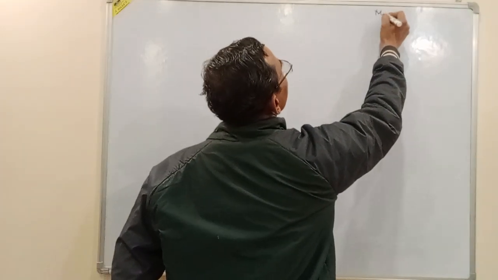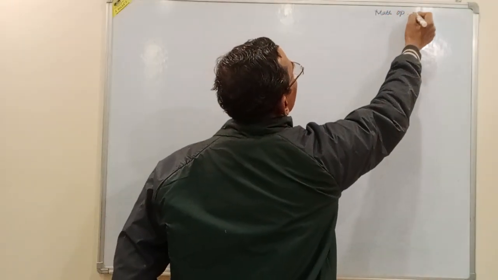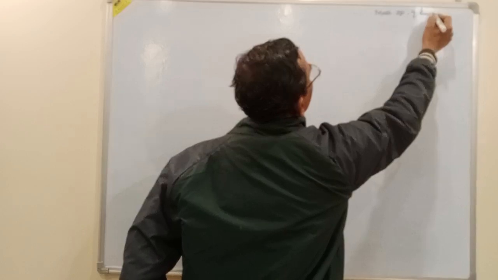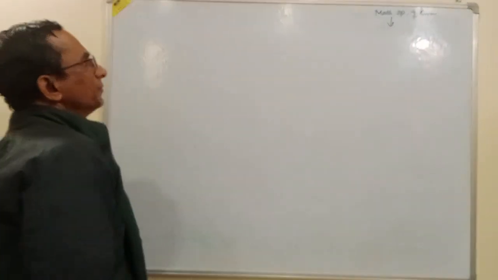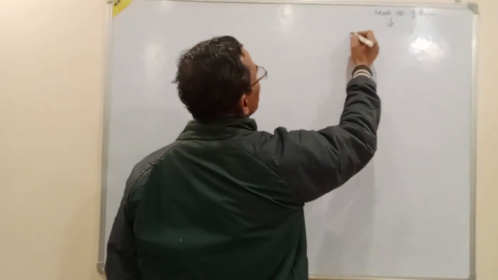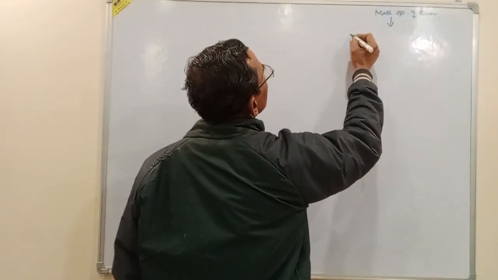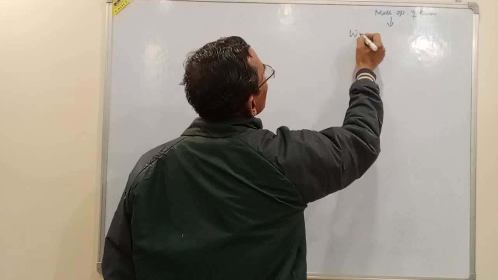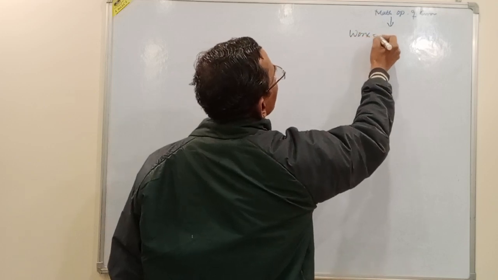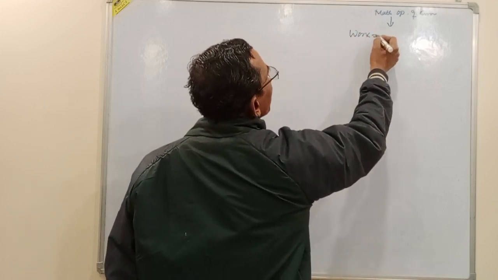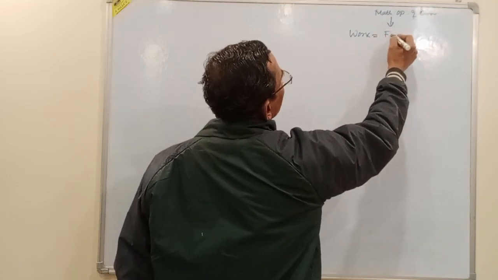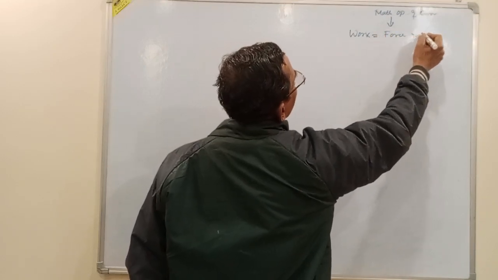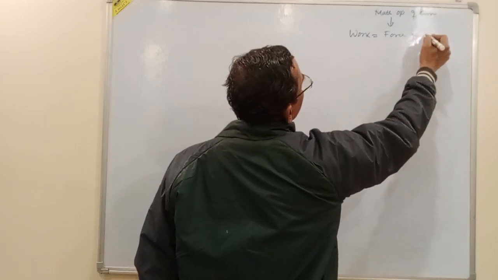Let us discuss mathematical operations on error. Suppose a quantity, work, is, as we know, a multiplication of force and distance.